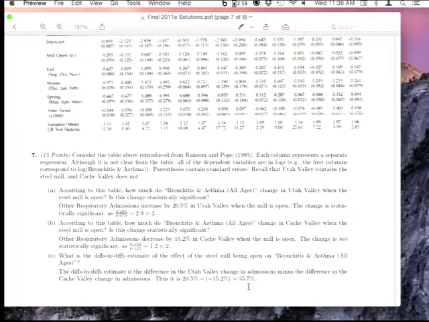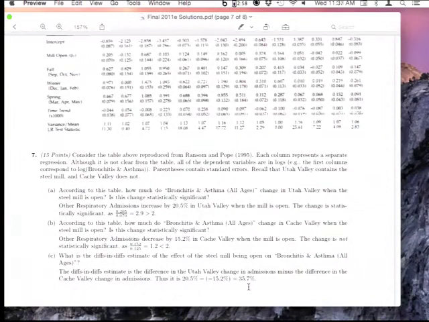where often we're thinking of the post-treatment period as period 1, and the pre-treatment period is period 0. Then you have the change in the control county, so we'll just call that y1c minus y0c. So that's the change in the outcome in the control county over time, during the period when the treatment is in operation versus when it's not. And then you're going to take the difference in those two things. So you're taking the difference between the delta yt and the delta yc.